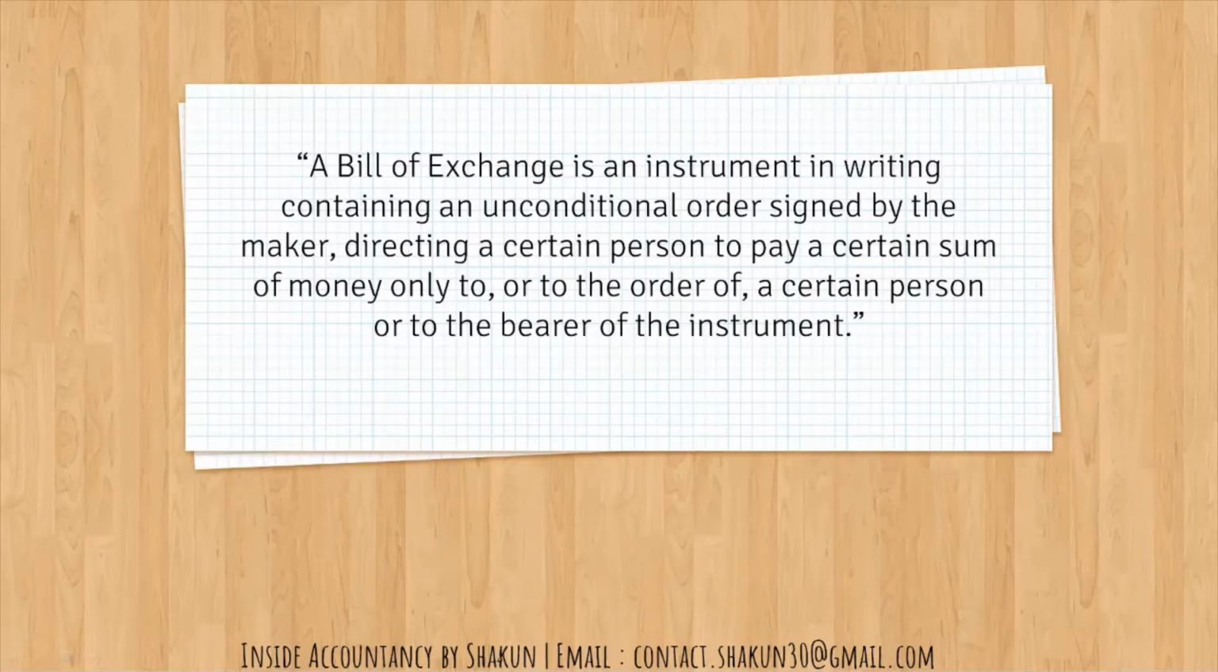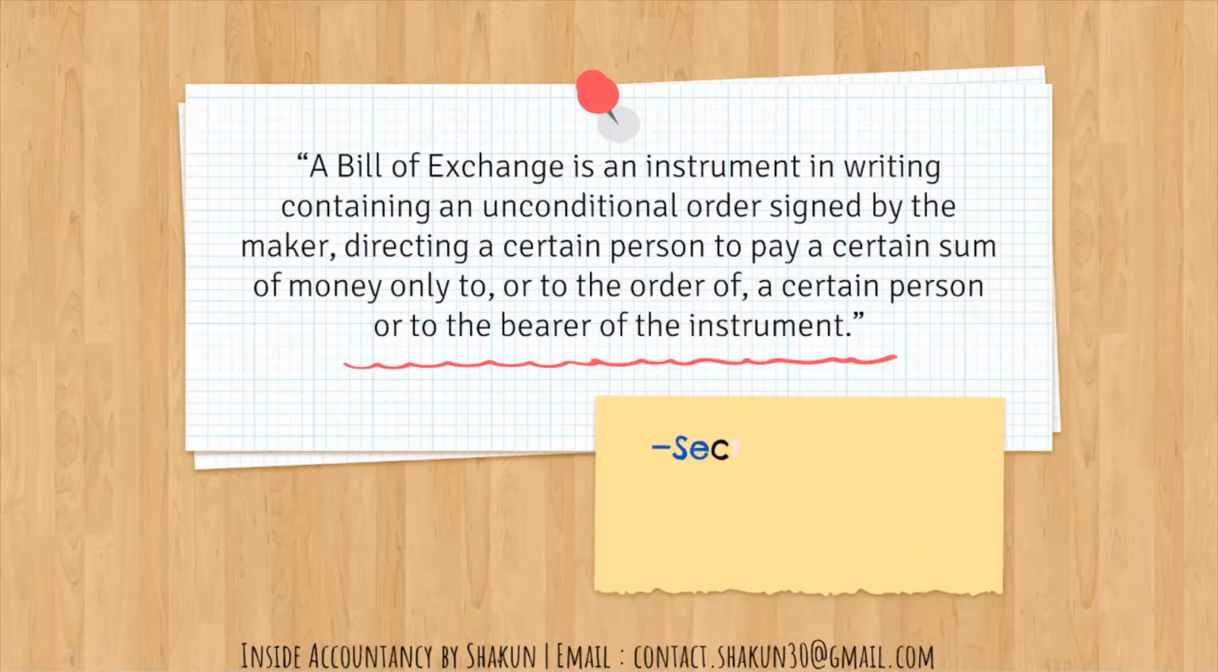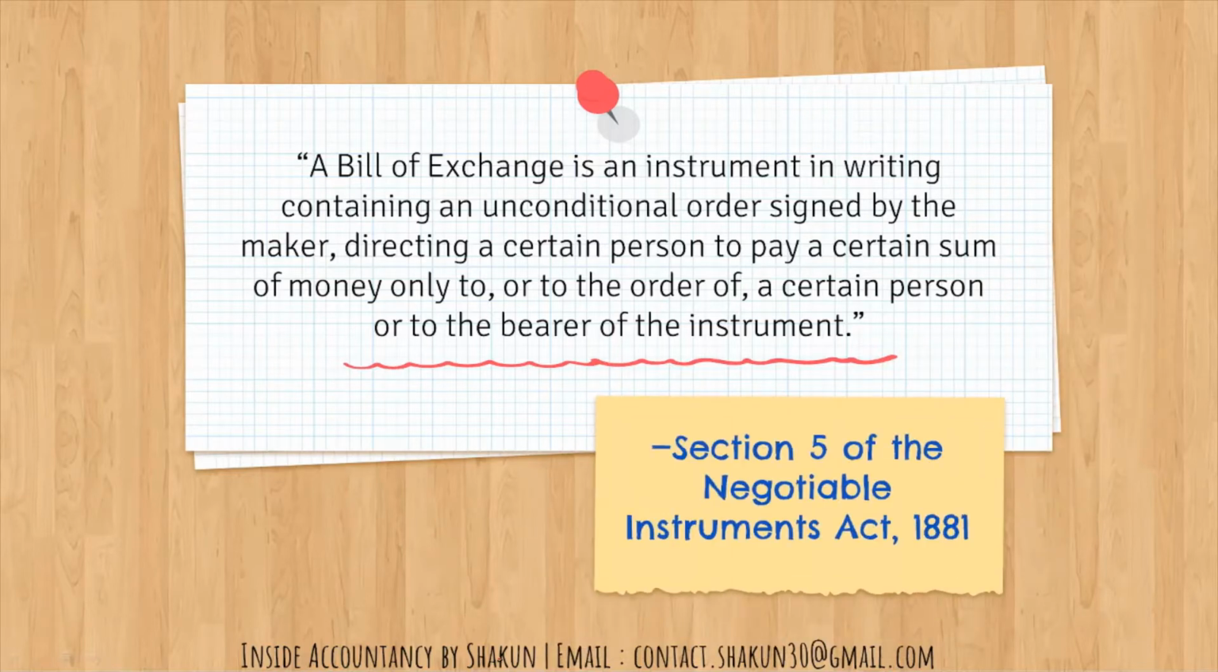So about the meaning of bills of exchange, it is an instrument in writing, which has an unconditional order signed by the maker. Who is the maker? The person who is selling the goods to the other person, directing a certain person. Directing whom? Directing the drawee, the purchaser, to pay a certain sum of money to, or to the order of, a certain person or to the bearer of the instrument. So it is an instrument in writing which is made by the drawer and drawn on the drawee. The drawee is supposed to make the payment. This is according to Section 5 of the Negotiable Instruments Act 1881.